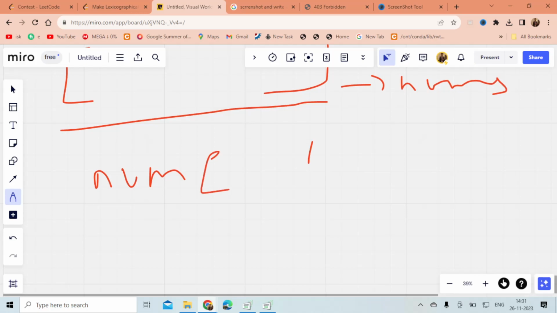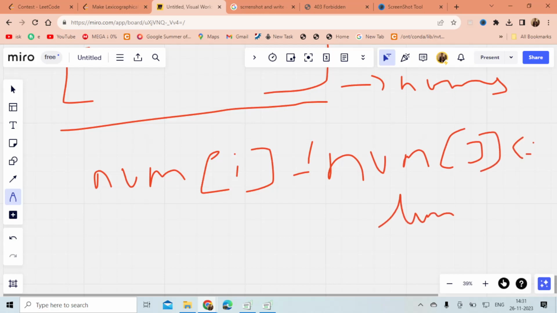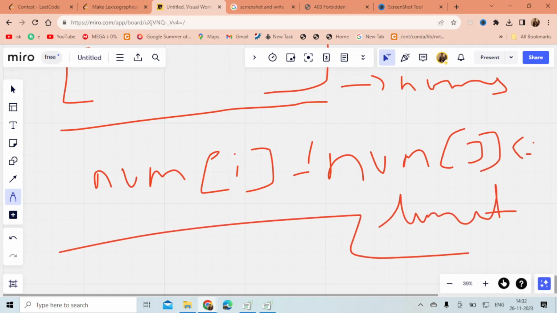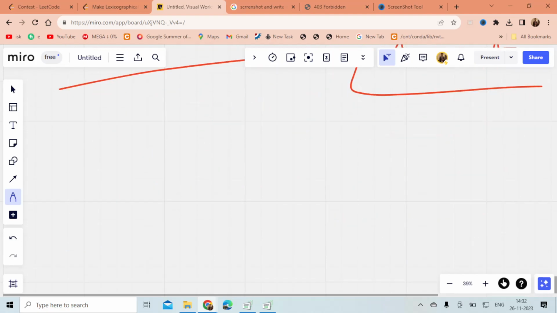There's a condition: if nums of i minus nums of j is less than or equal to limit, then we can swap it, right? I think, yeah, swap it.